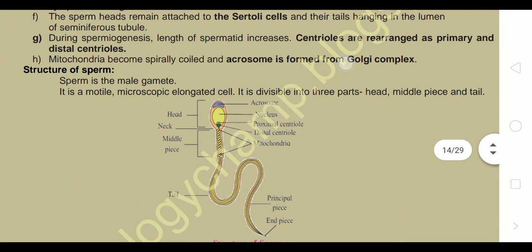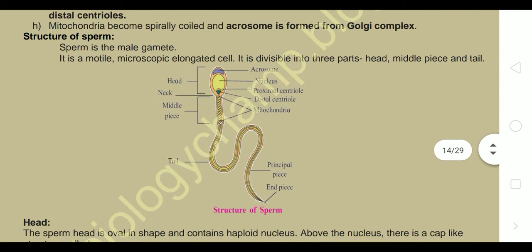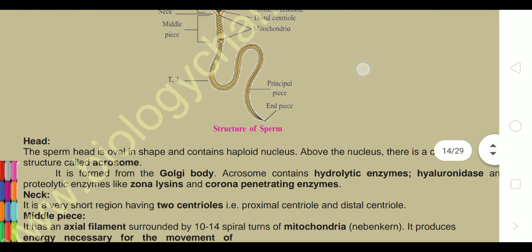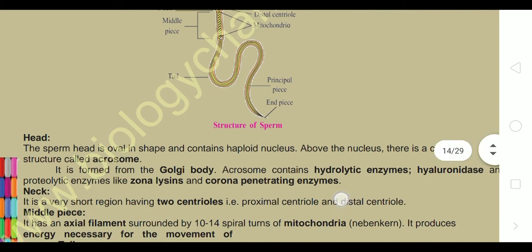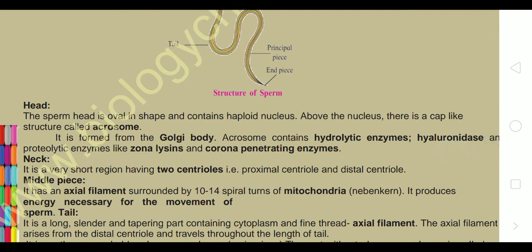Structure of sperm. Sperm is the male gamete. It is motile, means it can move. It is a microscopic elongated cell, divisible into three parts: head, middle piece, and tail. Head is oval in shape, which contains the haploid nucleus. Above the nucleus, there is a cap-like structure which is termed the acrosome. It is formed from the Golgi body.